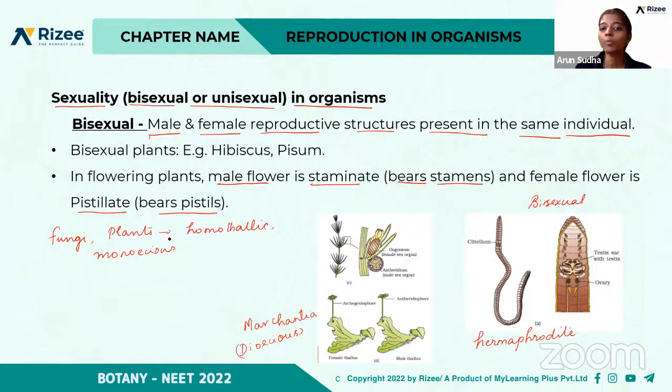That is, bisexual plants are called homothallic and monoecious in some fungi and some plants. Here Marchantia is an example for dioecious. Unisexual is also called heterothallic or dioecious.